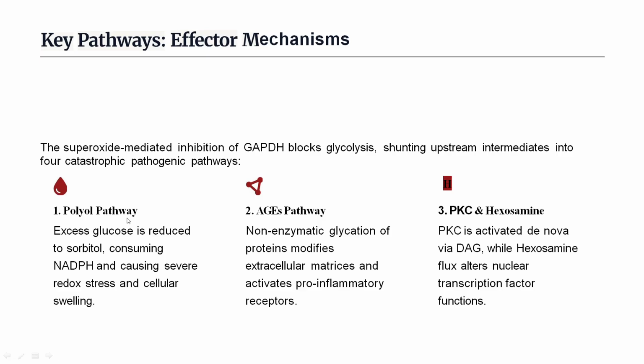The first pathway is the polyol pathway, where excess glucose is reduced to sorbitol, consuming NADPH and causing severe redox stress and cellular swelling. This predisposes the cell to oxidative stress, and sorbitol itself causes cataract in the eye. Next, the AGE pathway, where non-enzymatic glycation of protein modifies extracellular matrices and activates pro-inflammatory receptors. Then protein kinase C and hexosamine: protein kinase C is activated de novo via DAG, while hexosamine flux alters nuclear transcription factor functions. Now we are going to discuss each pathway.